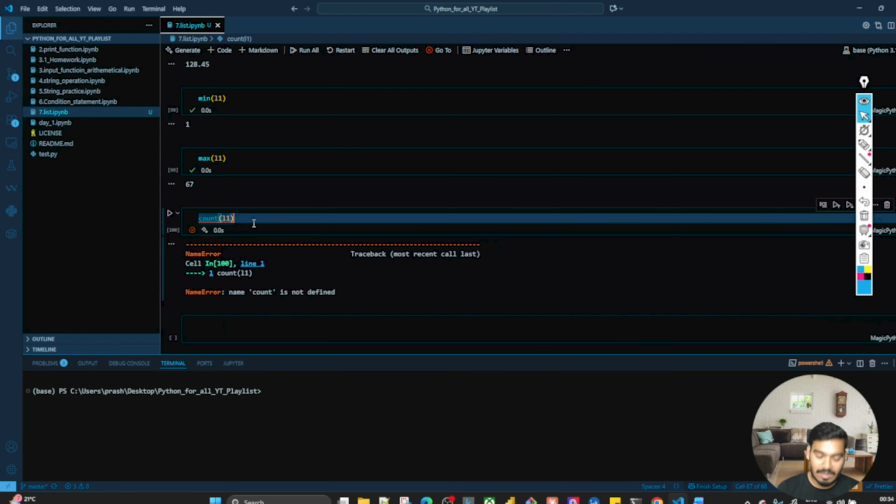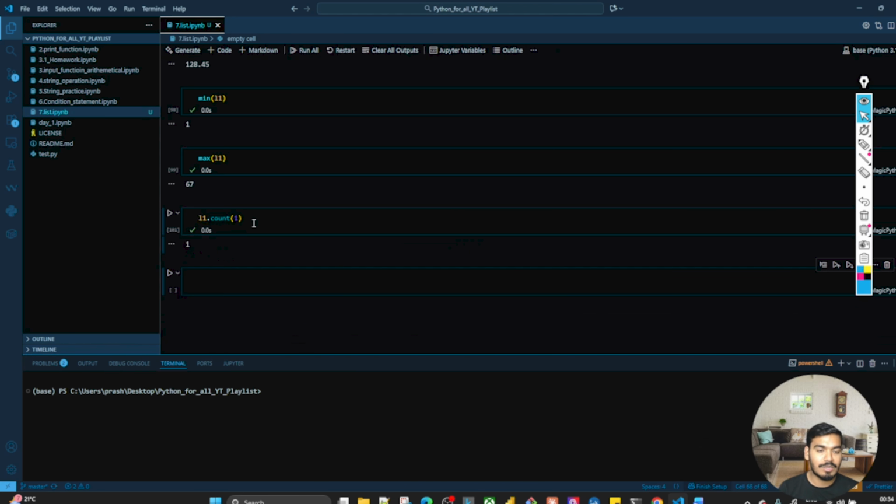I think we are using a different way for count. So it is L1 dot count. What will it count? Let's say I want to count how many times 1 is there. So it is one time. So the count function here shows how many times that individual element is available in that list.